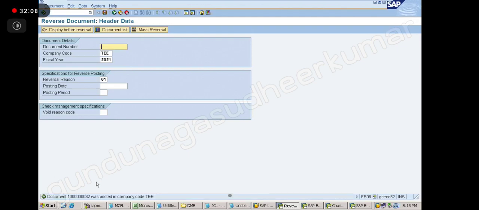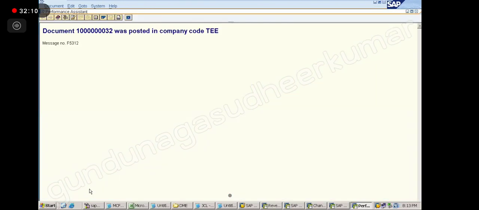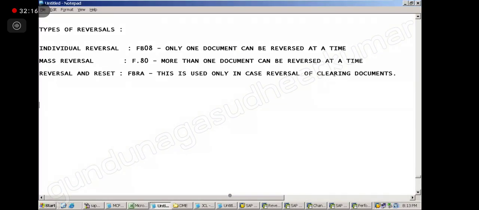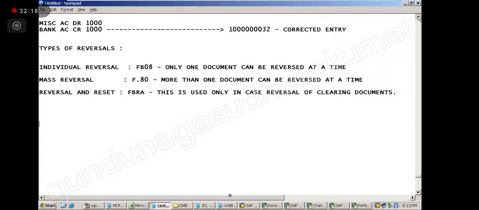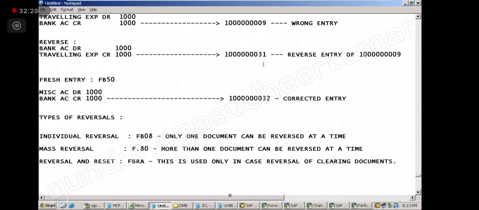So when I save, you see, document 10032 was posted. I was just guessing it, and my guess is correct. This was 32, this is 32 we got, and this will be 33 if I post. Got it? Understood?